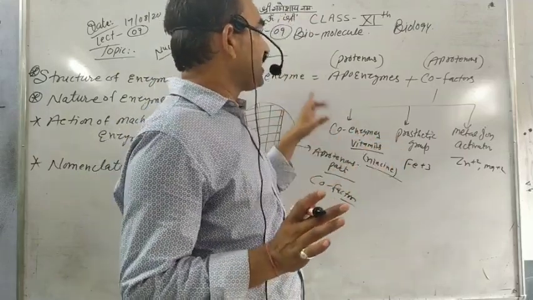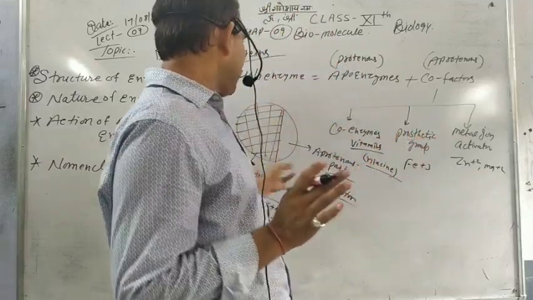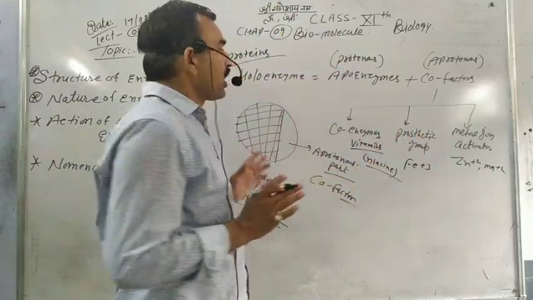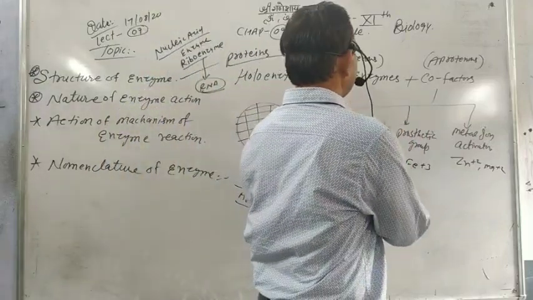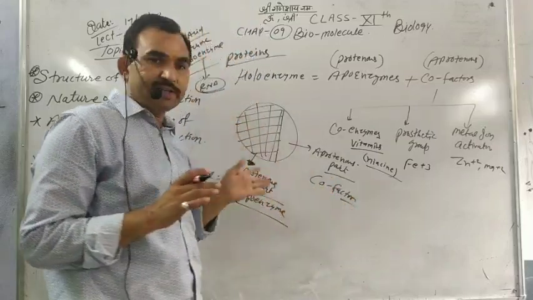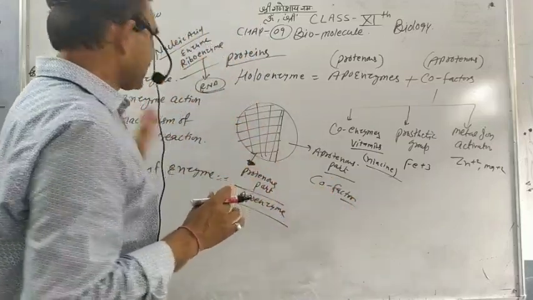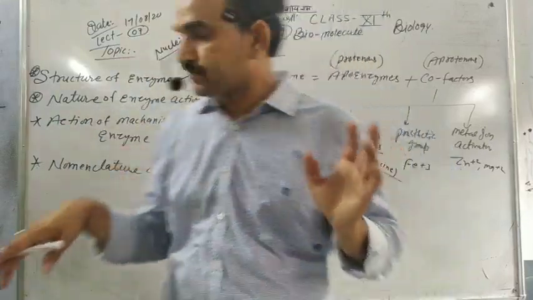And if coenzymes or vitamins are found as the cofactor, then they are called coenzymes. So according to the cofactor, like coenzyme, prosthetic group and metal ion activators, the enzyme is named differently. So this is the basic structure and normal structure of the enzymes.